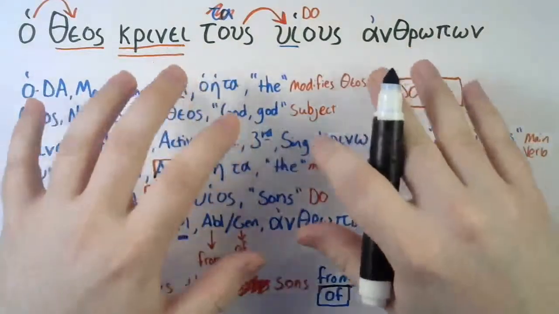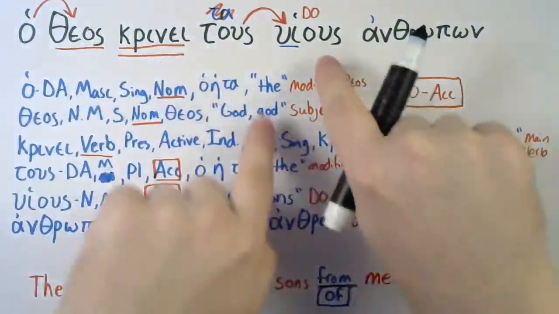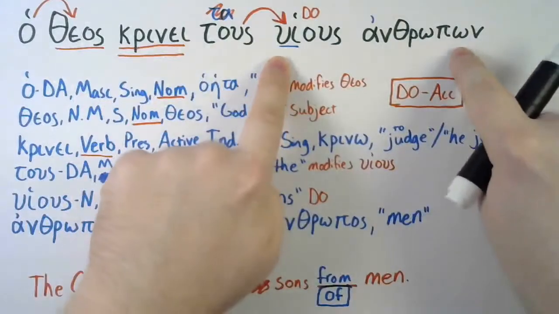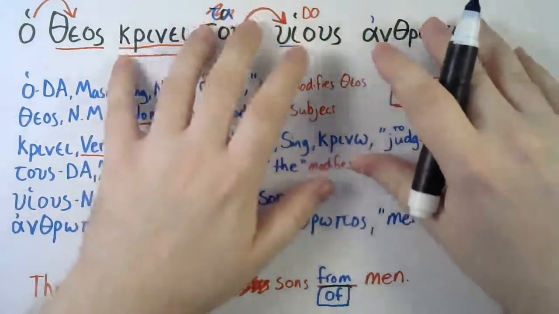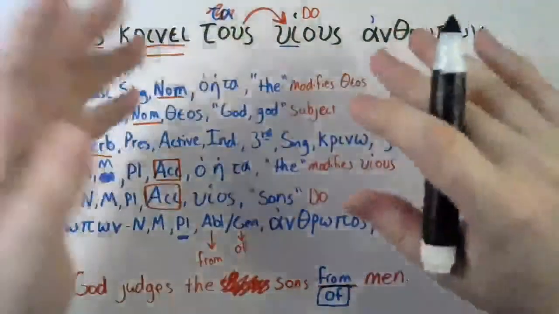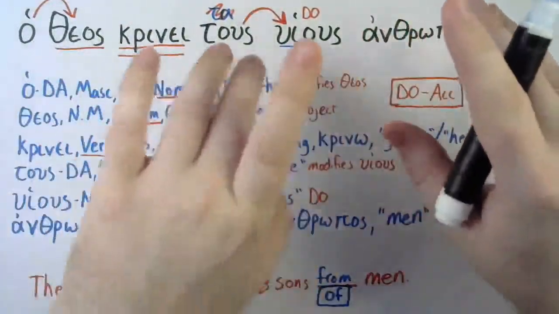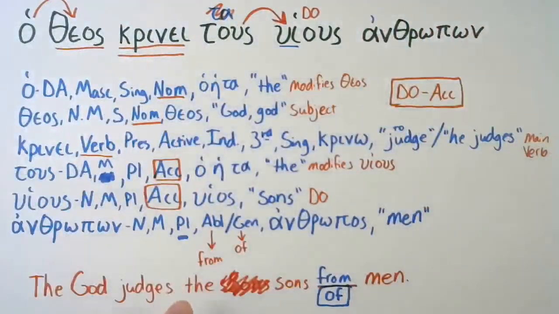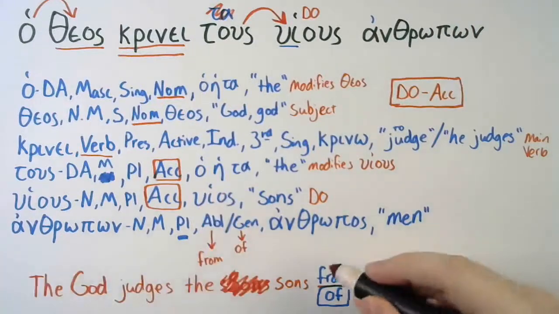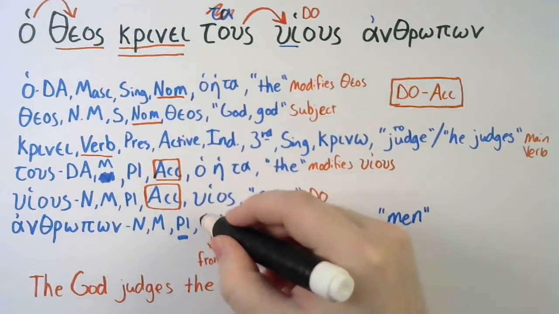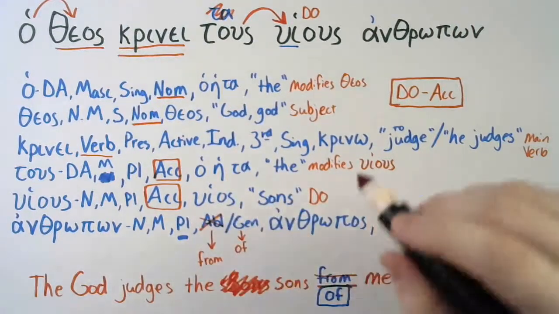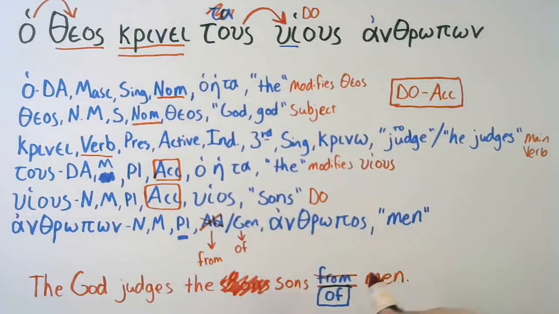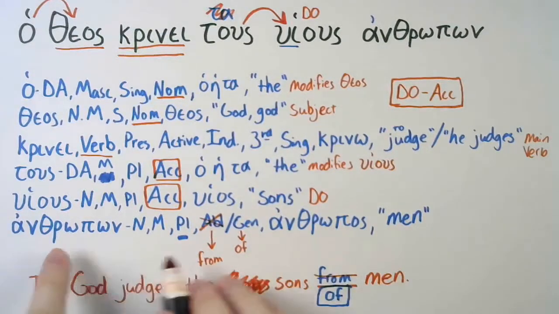So whenever you say huios, and a word that could be genitive or ablative, it's probably going to be genitive because it tells a relationship, but not always. In this case, it is a genitive, because they aren't the sons from men, but they are the sons of men.